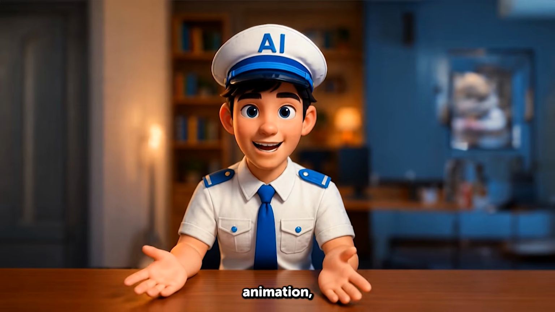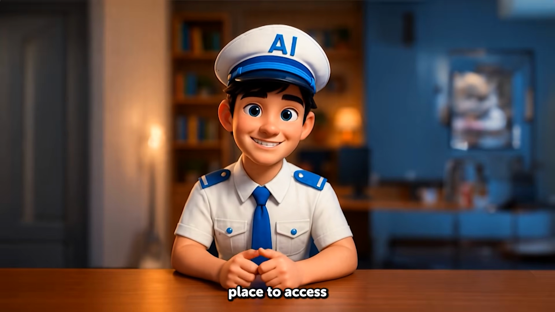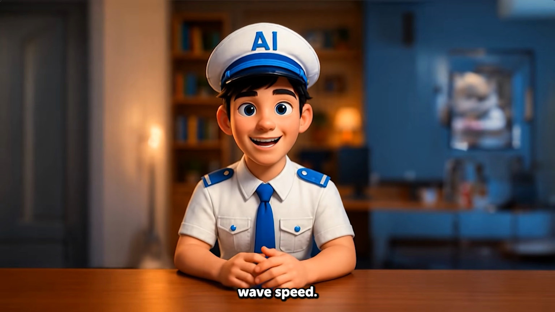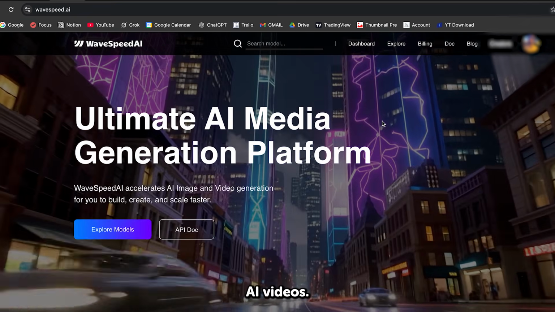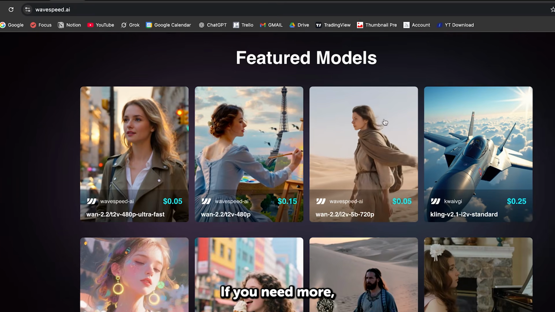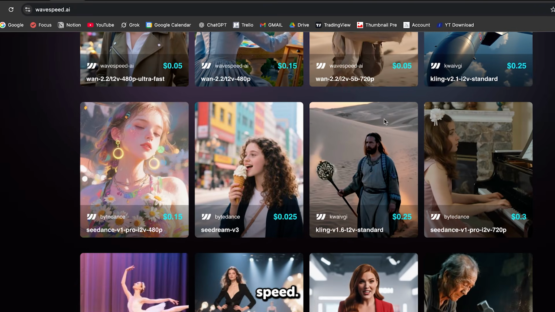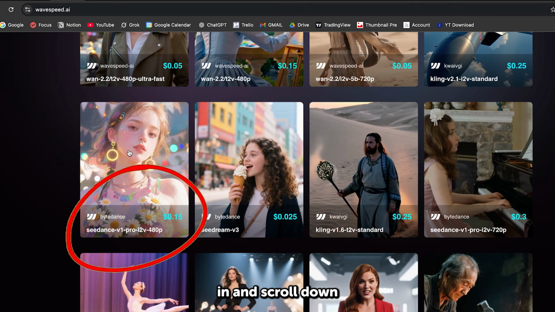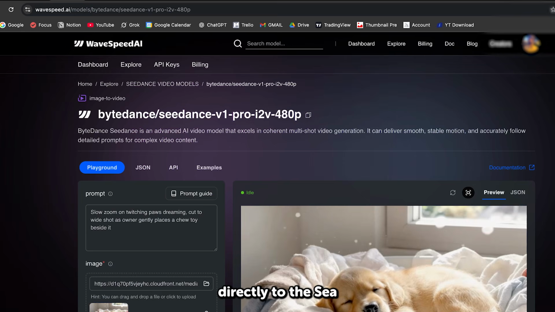So to create the AI animation, we're going to use an AI tool called Seedance V1, and the best place to access it is through Wavespeed.ai. Wavespeed offers one of the most affordable options for generating AI videos. Just sign up and you'll get $1 in free credit to get started. If you need more, you can always purchase additional credits later. Now, go to Wavespeed.ai, log in, and scroll down until you find the Seedance AI model. Click on it, and you'll be taken directly to the Seedance page.